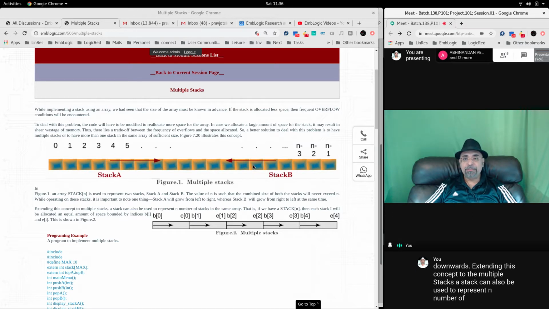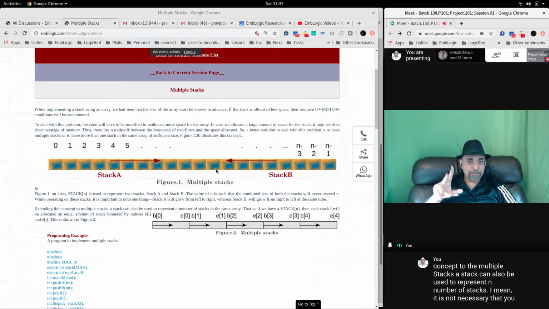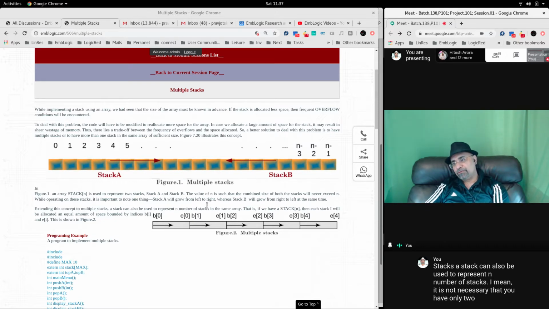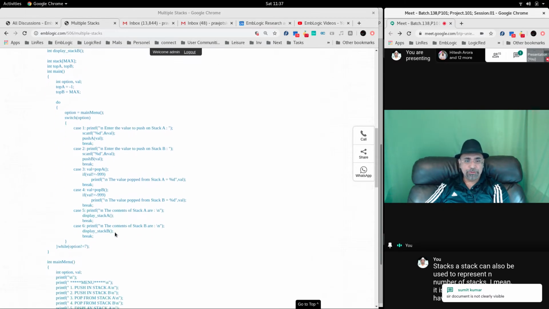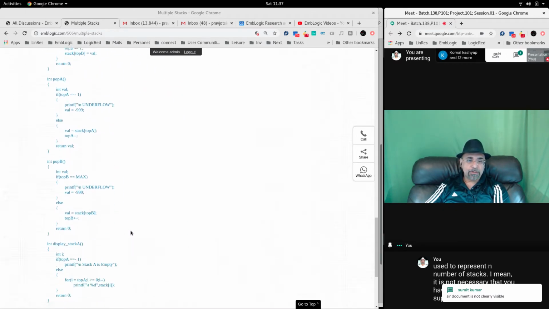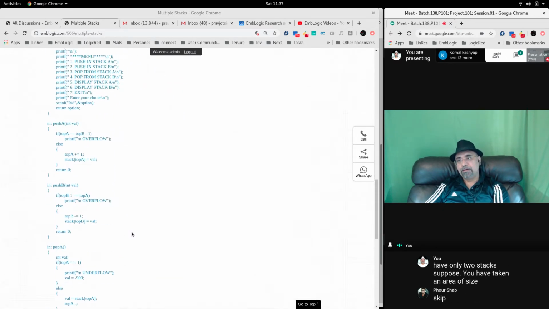Every time you increment stack A or decrement the top of stack B, you must check that they are not overlapping each other. I have shown an implementation here which you can use for your reference.